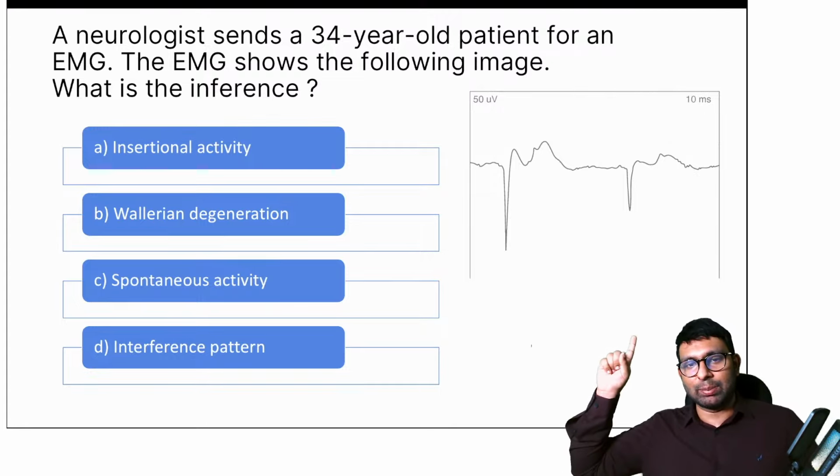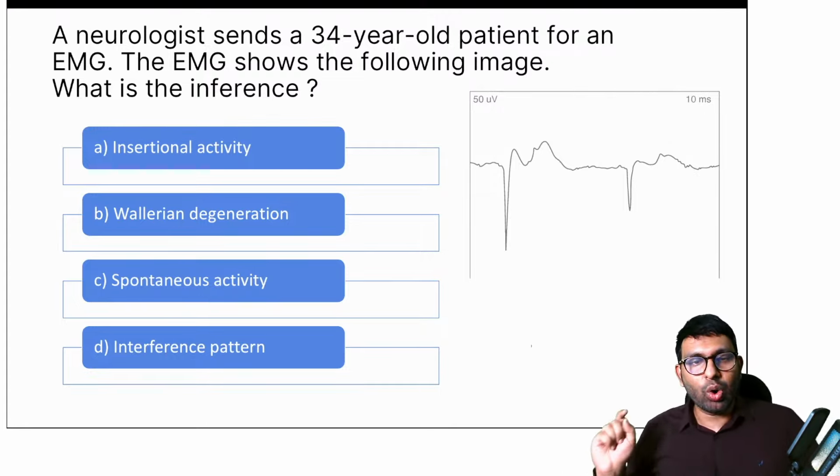The EMG shows this image, as you can see here. This image is seen. What is your inference? And the options are insertional activity, Wallerian degeneration, spontaneous activity, interference pattern.